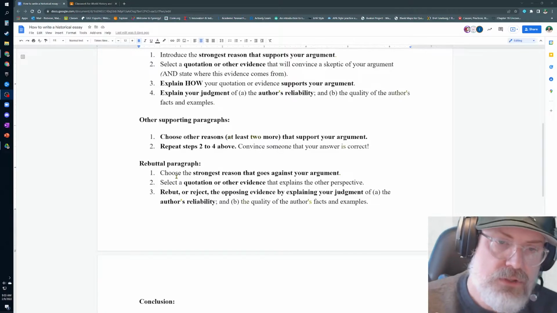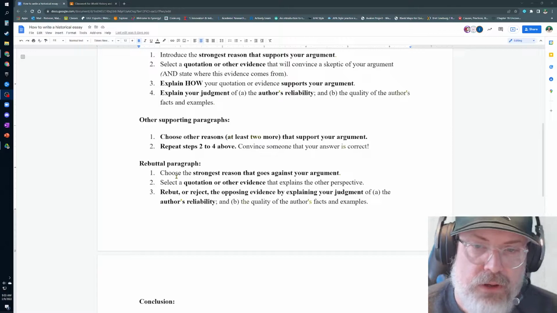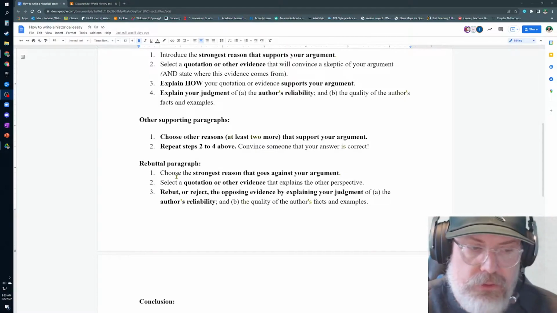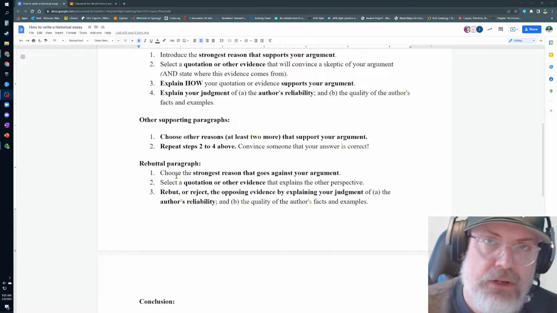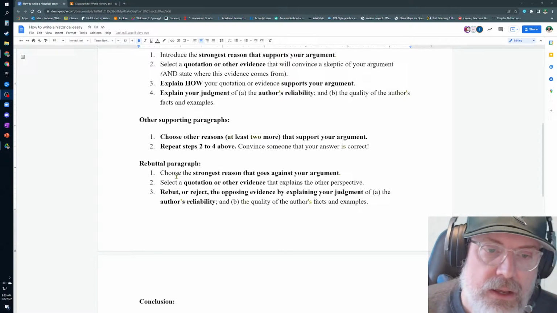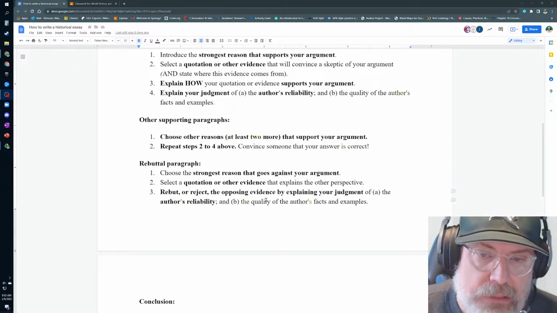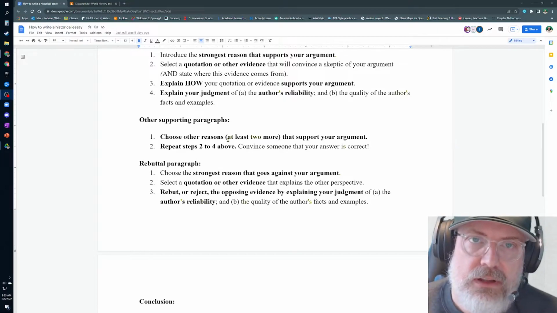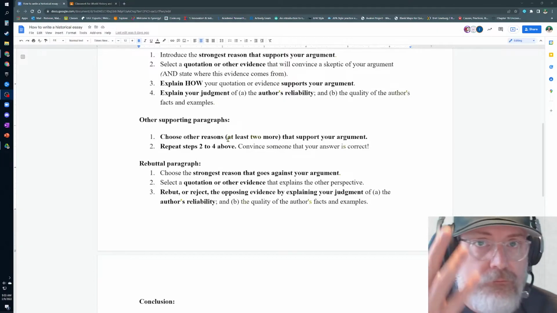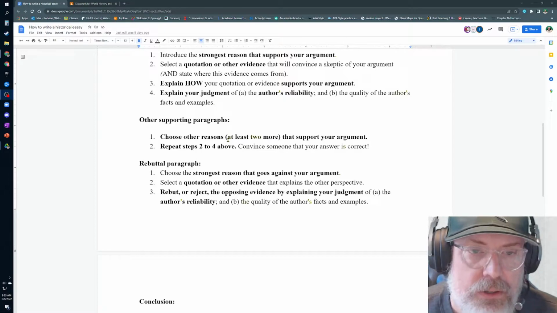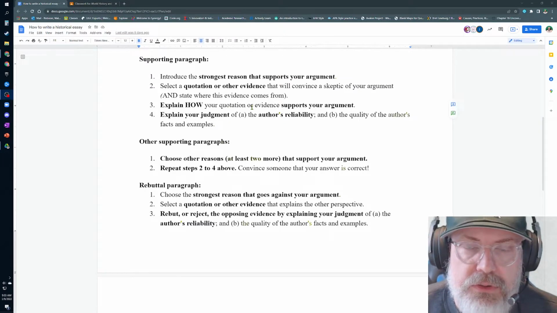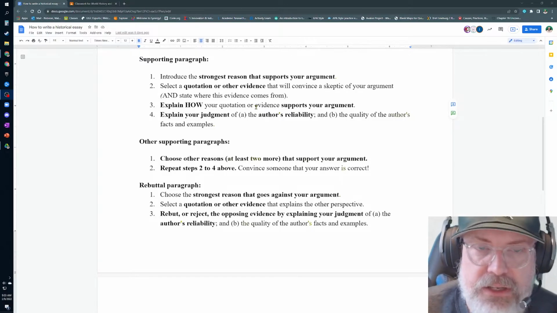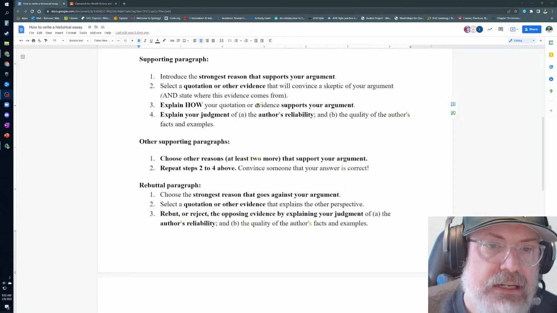But again, you need to select a quote that explains your perspective. Like, why is it that your view that this reason you've given rebuts the other three supports? It has to be done. And then you also have to explain your judgment of, again, my reliability. And really, this shouldn't be any different from the last three. So, you're going to use the same sentence 4 times, and that's on purpose. The thing of it is when you're using these quotations, you have to do citation. So you have to have at least 4 citations, and you really should have closer to 7 to 8.